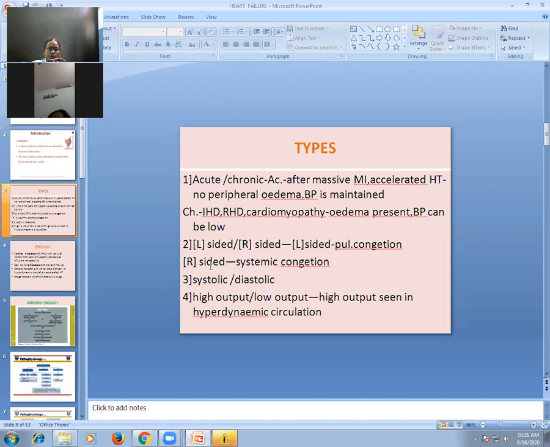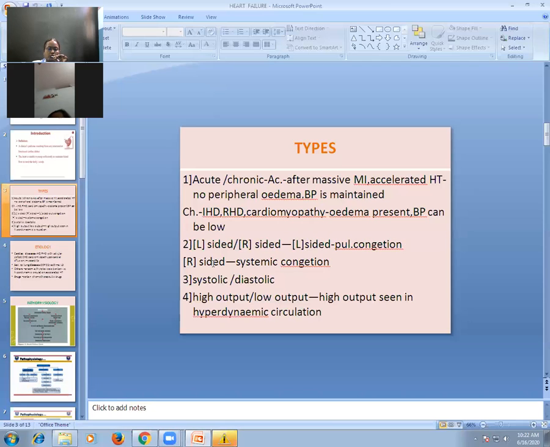Right-sided heart failure is usually secondary to lung diseases or valvular diseases like mitral stenosis. In right-sided heart failure, you get systemic congestion, meaning raised jugular venous pressure, congestive hepatomegaly, and swelling of the lower limb. That is the difference between left-sided and right-sided heart failure. Left-sided heart failure predominantly has pulmonary edema and pulmonary congestion.